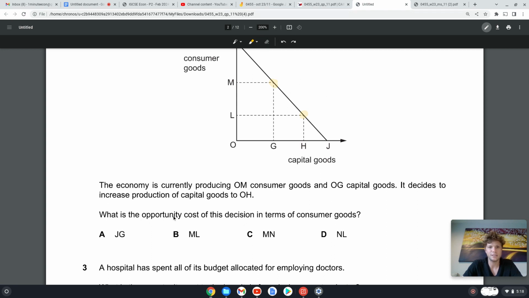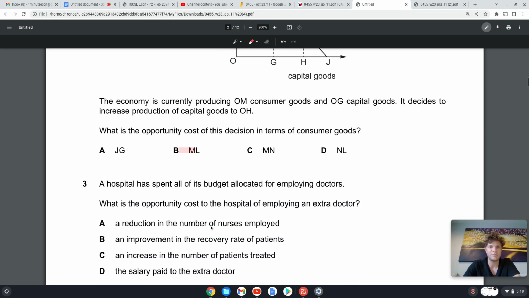What is the opportunity cost? The value of the next best thing, or the value of what we lost. The value of what we lost is here, M to L. So when we decide to move from G to H, what we lose is M to L. So that's the value of what we lose, ML.